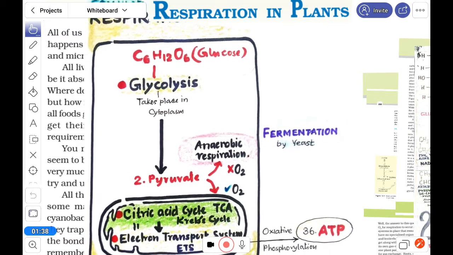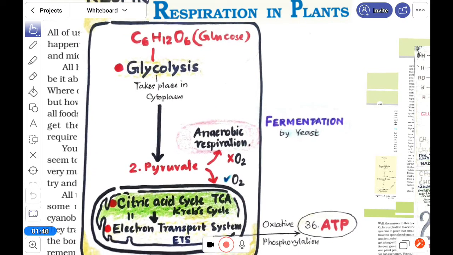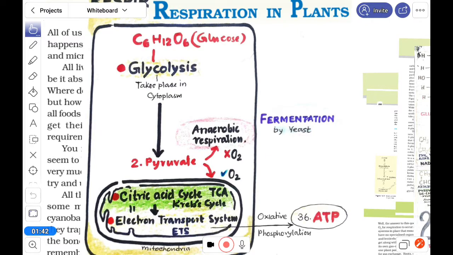This is cellular respiration. In the cellular respiration process, what will happen? Every cell will gather food in the form of glucose.